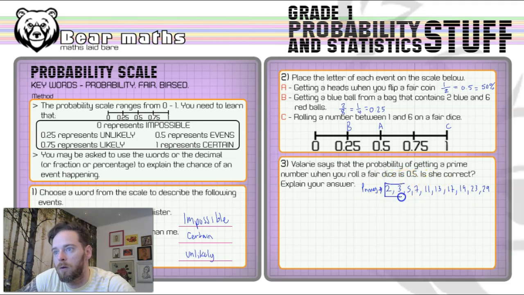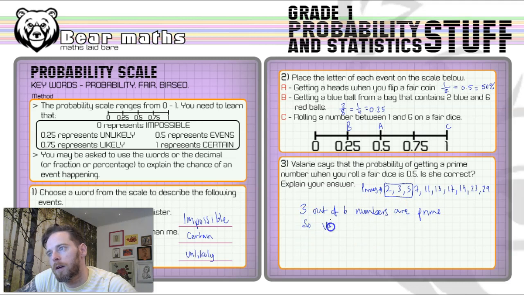We only needed to know these 3, because 7 is not on a dice. A fair dice does not have the number 7 or anything thereafter. So there are 3 numbers out of 6 numbers that are prime.